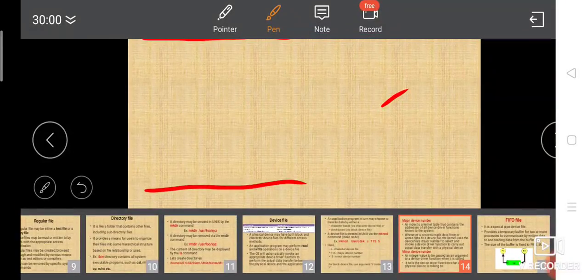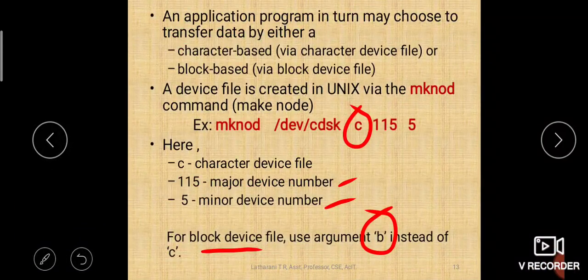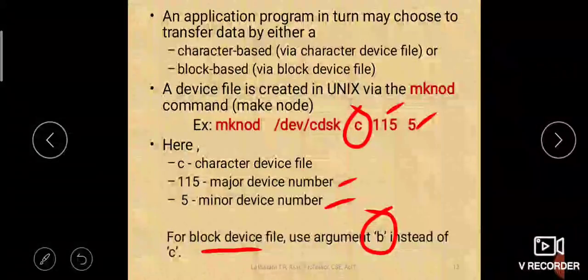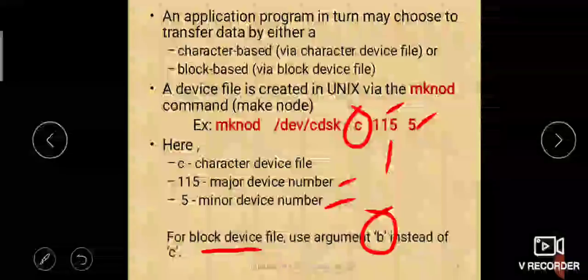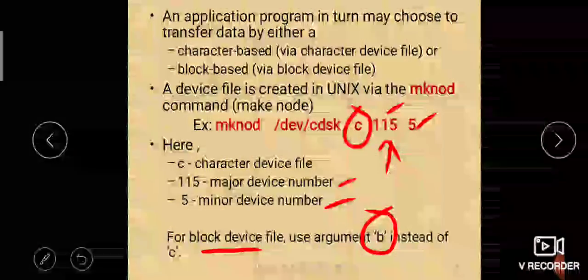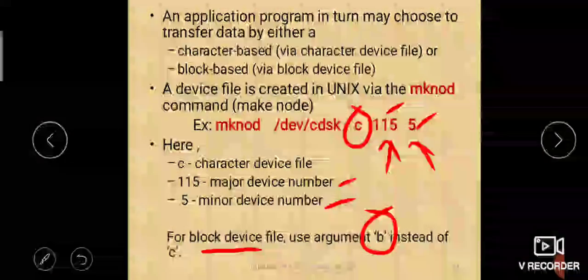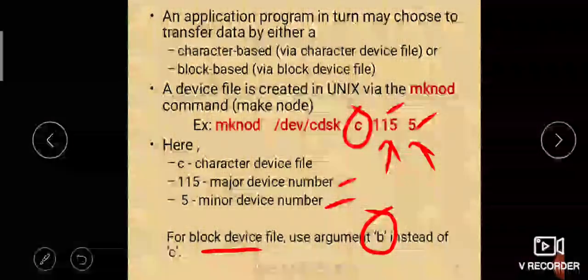So you saw here the minor device number and major device number. This 115 is the major device number, 5 is the minor device number. The major number is for selecting the device driver. The minor number is for selecting the particular device which you are going to work with.